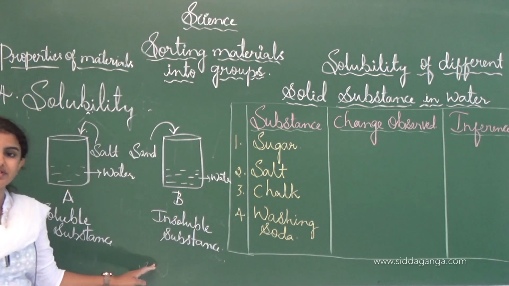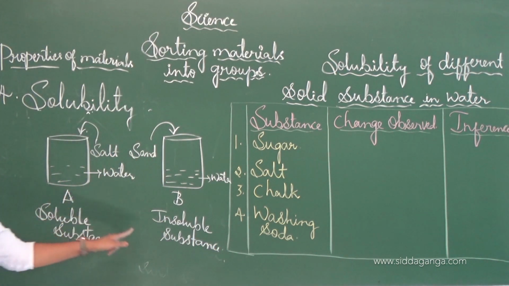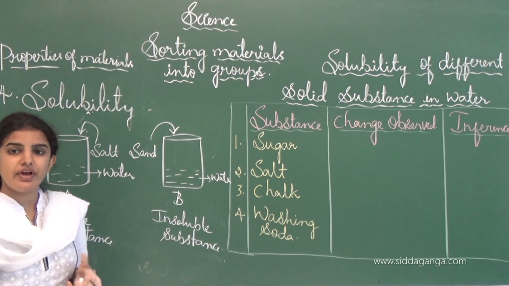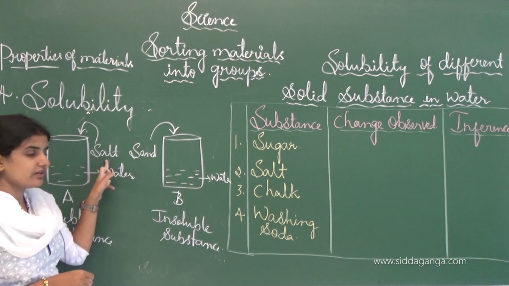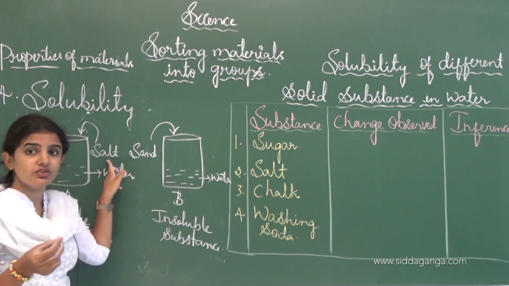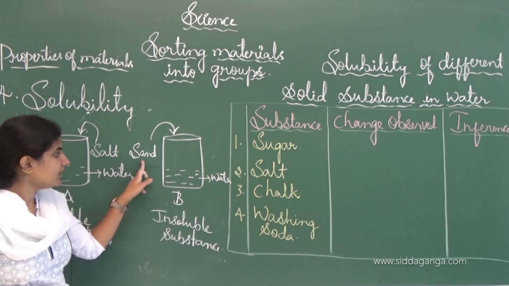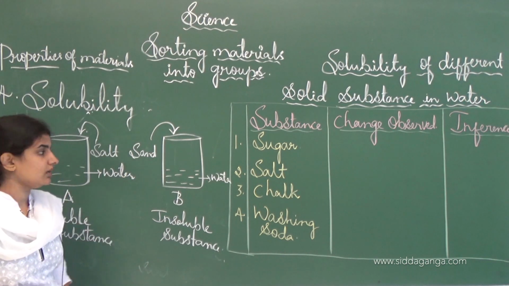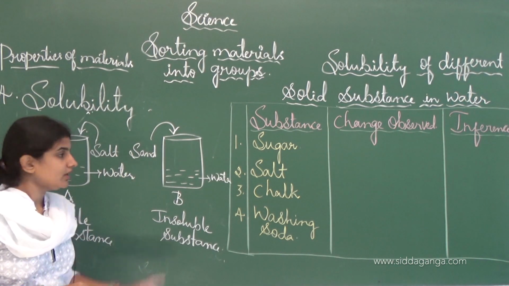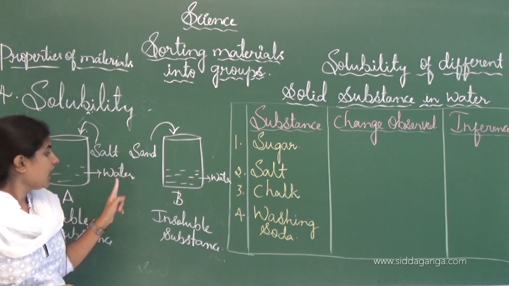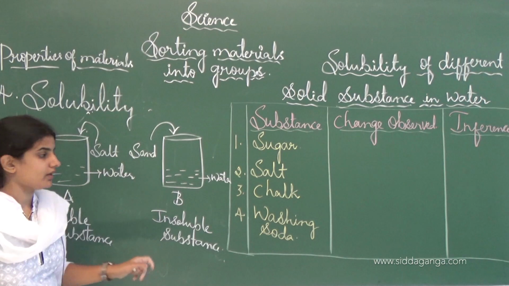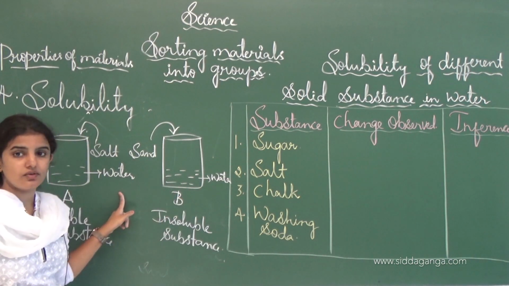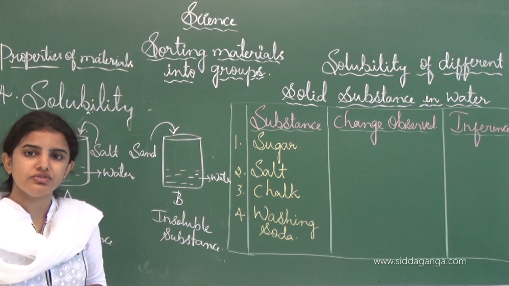See, how can we say that this is soluble and this one is insoluble? When we add the solute particle, that one is salt. Salt acts as a solute particle because we add it to the water, and here sand is also a solute particle because we added it to the water. Both are solute particles, and here I take the water, and here also I will take the water, and this water acts as a solvent because it will dissolve many substances.